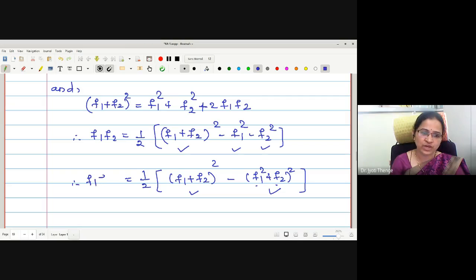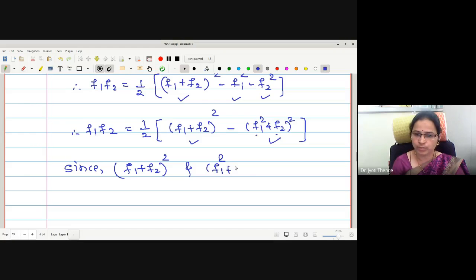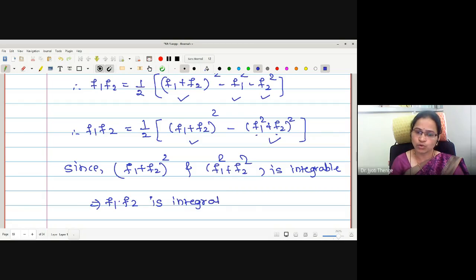Therefore, in this way, one can say that F1 dot F2 is also integrable. Therefore, here I can write simply since F1 plus F2 bracket square and F1 square plus F2 square are integrable, it implies F1 dot F2 is integrable on closed interval AB.